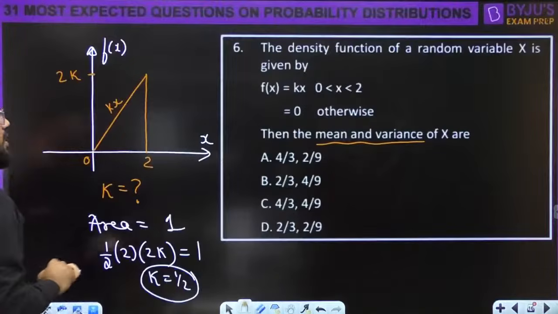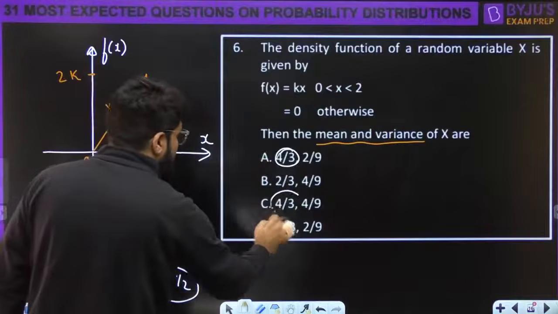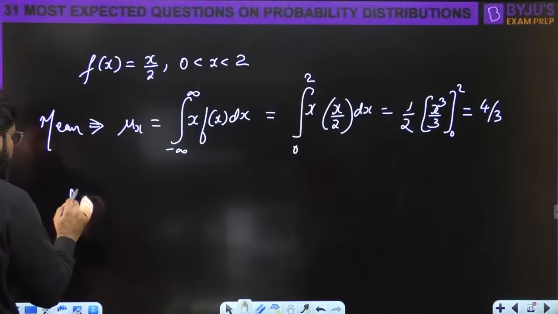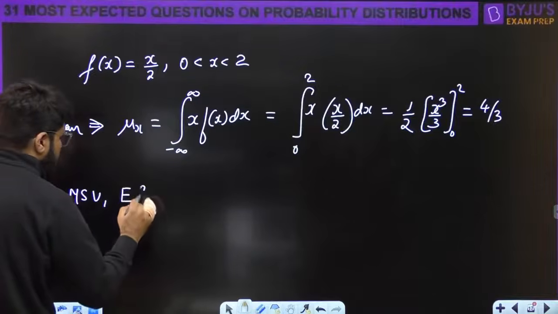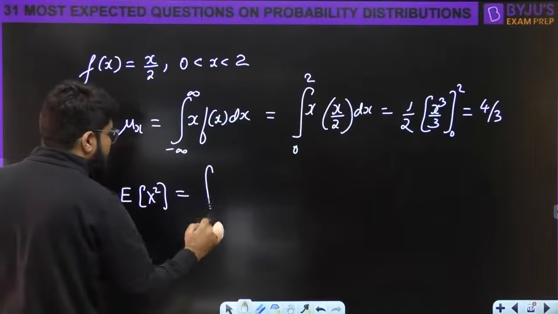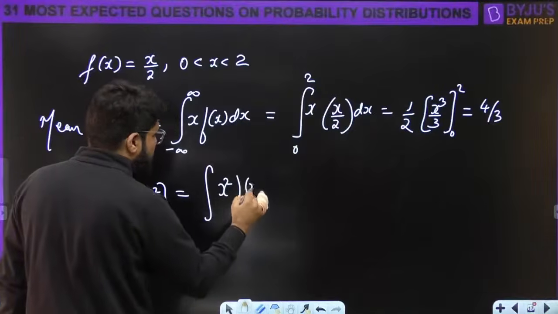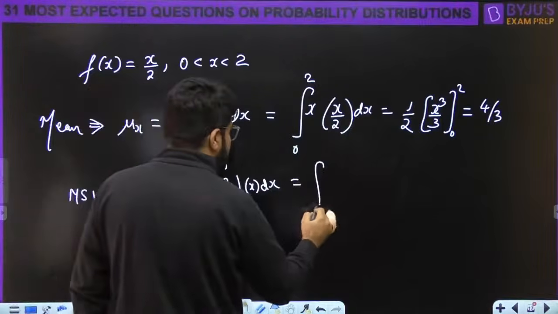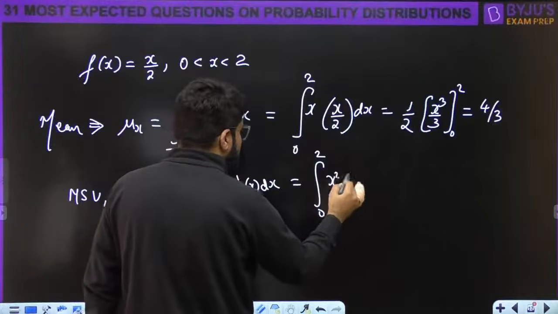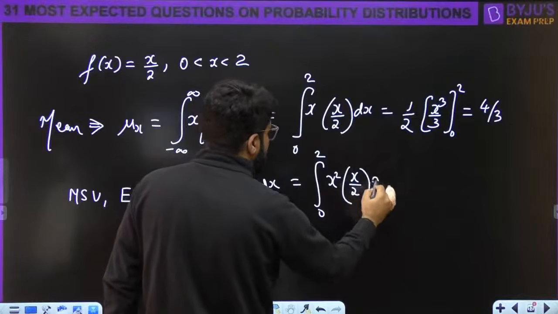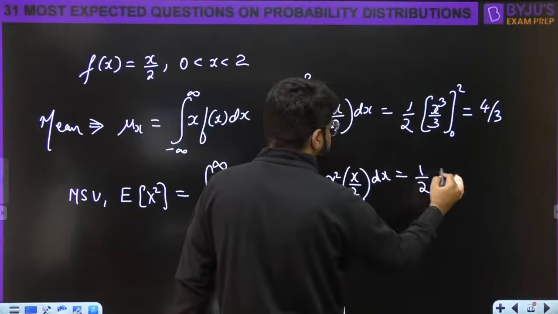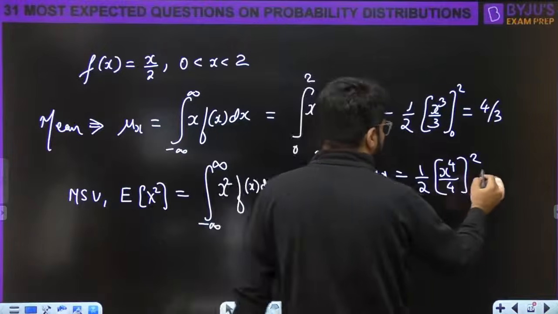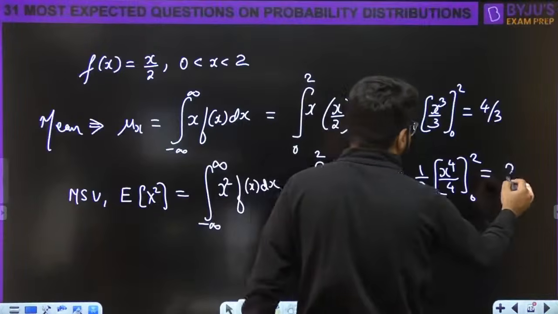Then they have also asked the variance, and the mean is 4 by 3 in the options. For the variance, we first have to calculate the mean square value. E of x square is given by the integral of x square fx dx, with the range only 0 to 2. x square into x by 2, again 1 by 2 outside. The integral of x cube is x power 4 by 4, lower limit 0, upper limit 2. So 2 power 4 is 16, 16 by 8 is 2.